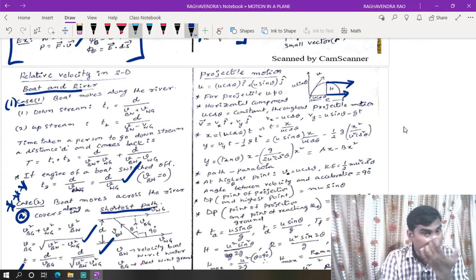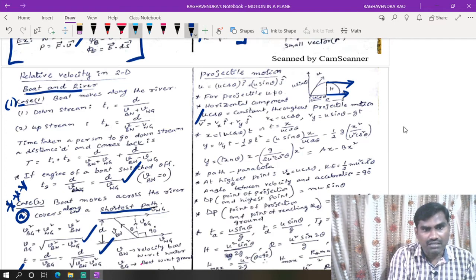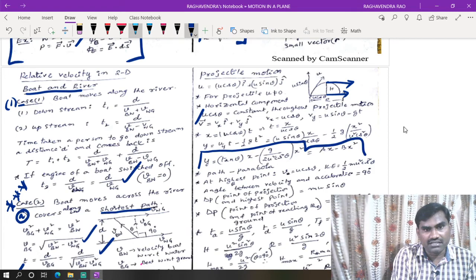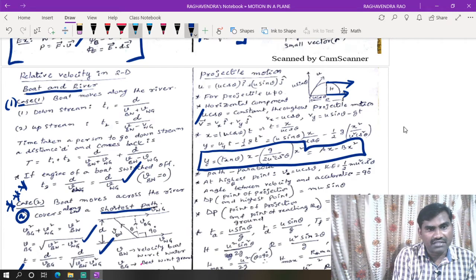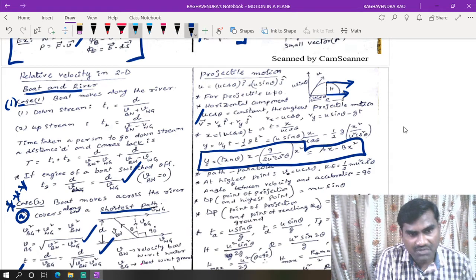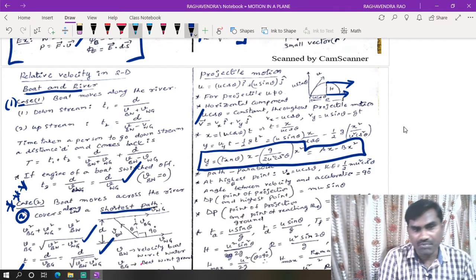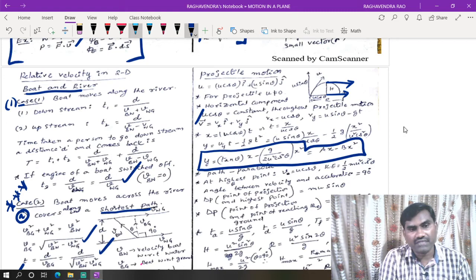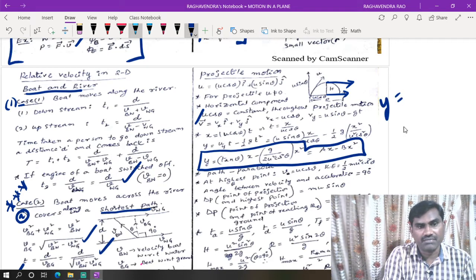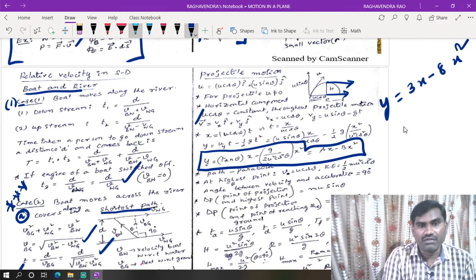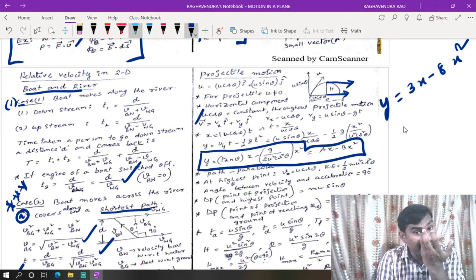Now from these components we get the equation of trajectory, that is y is equal to tan theta into x minus g by 2u square cos square theta into x square. That will be taken as ax minus bx square. They will give it in the form of an equation like 3x minus 8x square, then ask the value of initial velocity by giving the angle.